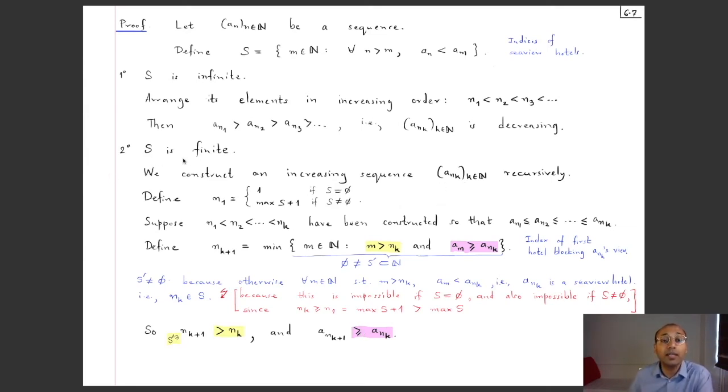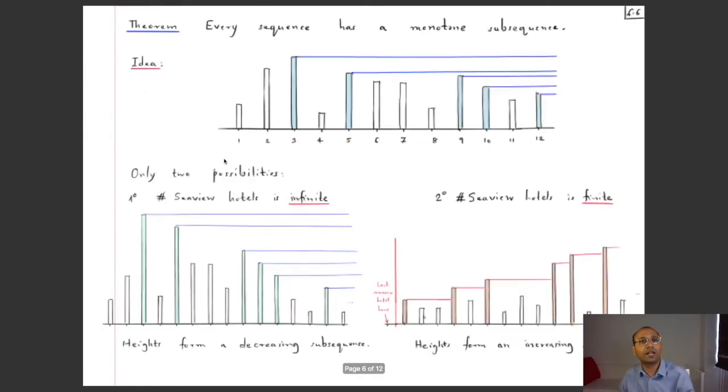So in the case when S is finite, we get this increasing subsequence, whereas when S was infinite, we had seen that you get a decreasing subsequence. So these are the only two possible cases, and in each case we have produced a monotone subsequence. So this proves the theorem that every sequence has a monotone subsequence, and this will be used now to show the Bolzano-Weierstrass theorem.